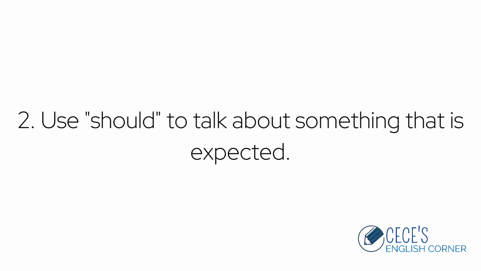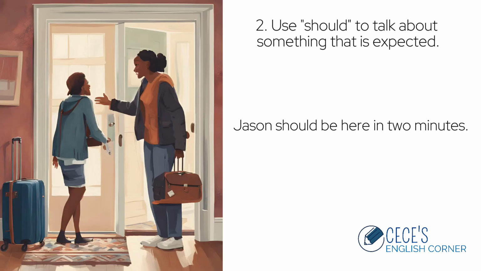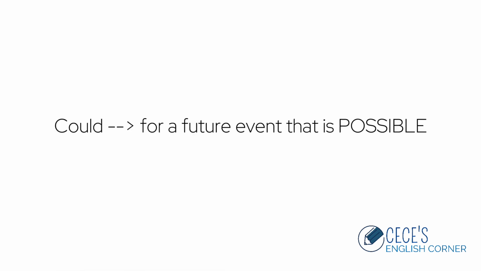Secondly, we use should when talking about something that is probable or likely, something that we expect to happen. For example, Jason should be here in the next 2 minutes. In other words, we expect Jason to be here in the next 2 minutes. Just a reminder, could is used for an event that is possible in the future.